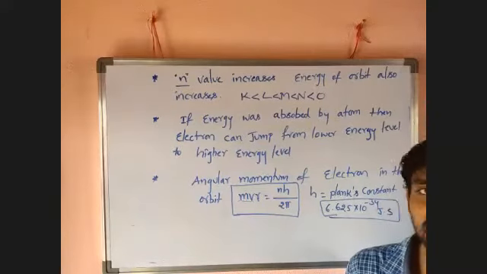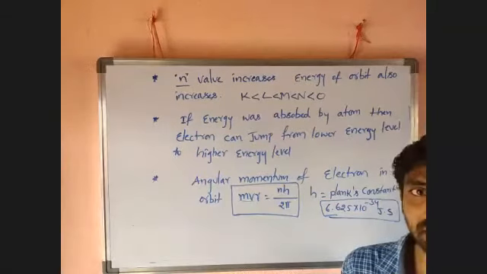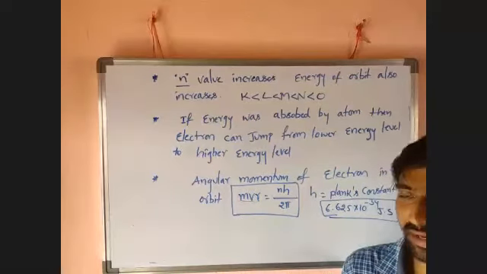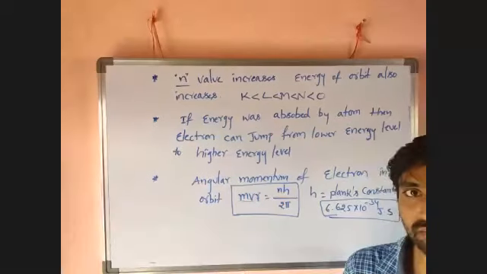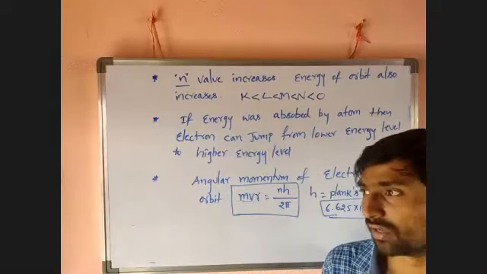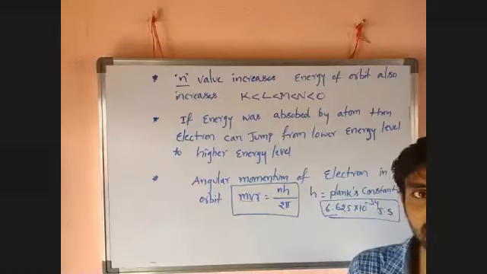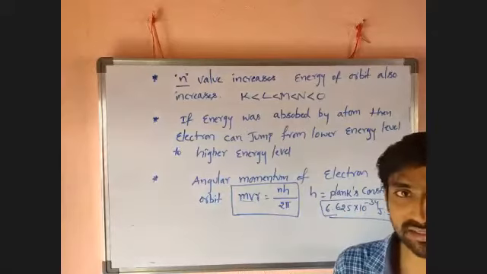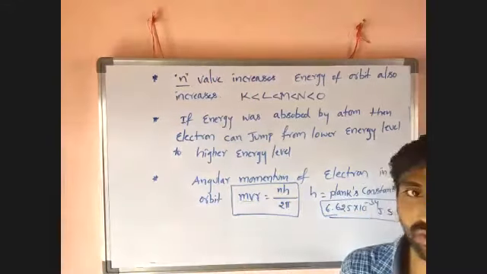That's why these orbits are also called stationary orbits. These orbits are represented with n and numbered as K, L, M, N or 1, 2, 3, 4. The energy difference between the higher energy level and the lower energy level, delta E, equals E2 minus E1, where E2 is the higher energy level and E1 is the lower energy level.